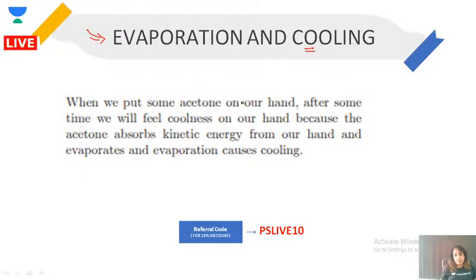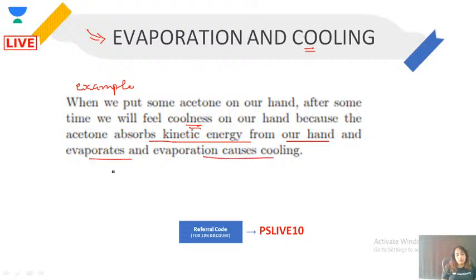So when we put some acetone on our hand, first of all, let's understand this example. When we put some acetone on our hand, after some time, we will feel coolness on our hand, because acetone absorbs kinetic energy from our hand and evaporates, and evaporation causes cooling.